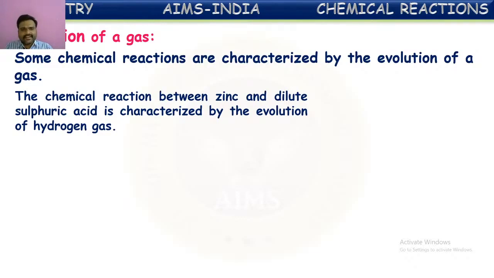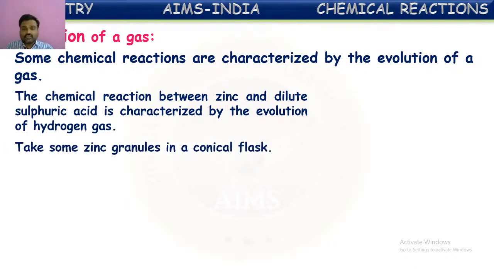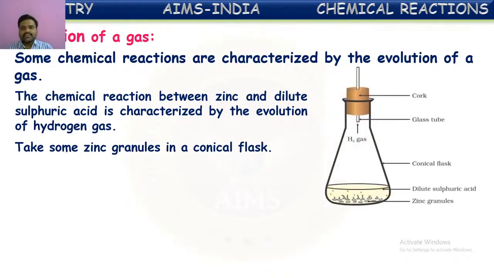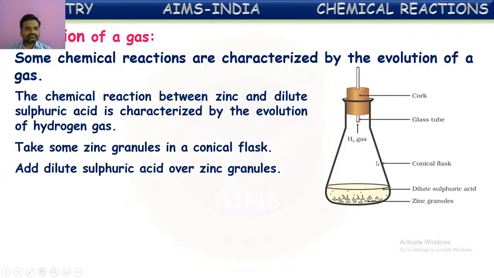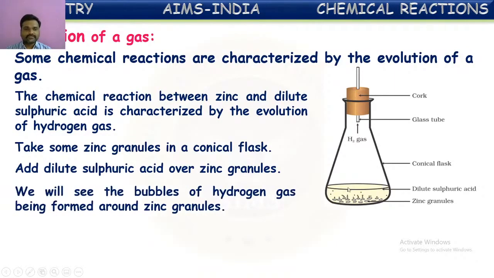Here we have taken the example of zinc reacting with dilute sulfuric acid. If we take zinc granules, meaning small pieces of zinc, into a conical flask, and then add dilute sulfuric acid to these zinc granules, we can observe the production of hydrogen gas as bubbles from the solution. So the production of hydrogen gas occurs then. What happens here? Zinc reacts with the dilute sulfuric acid and produces hydrogen gas.